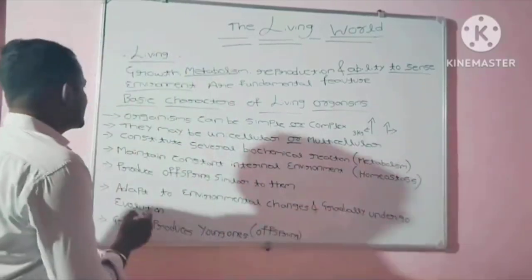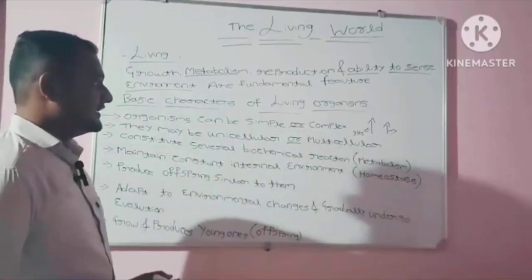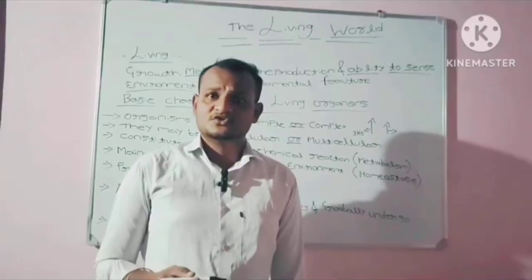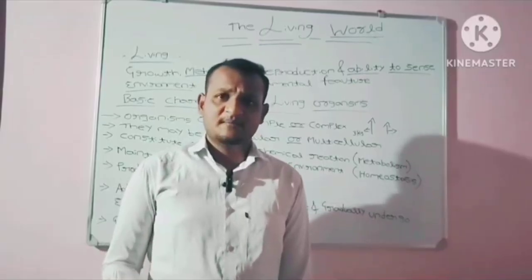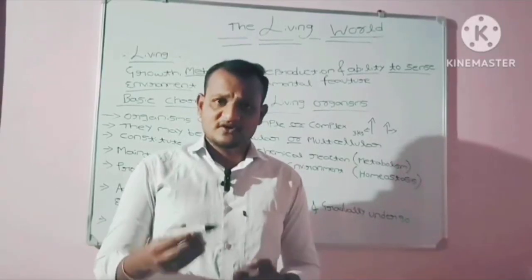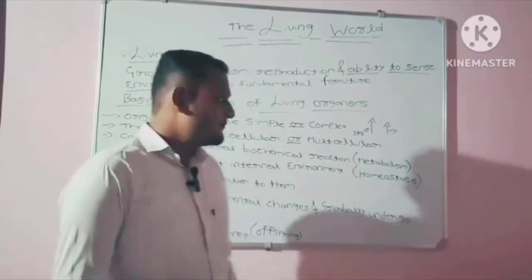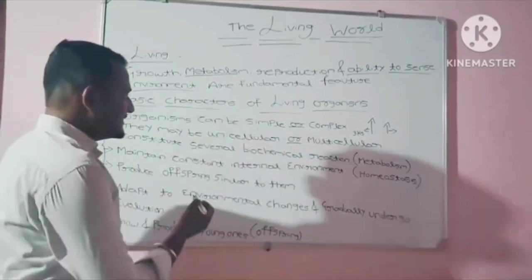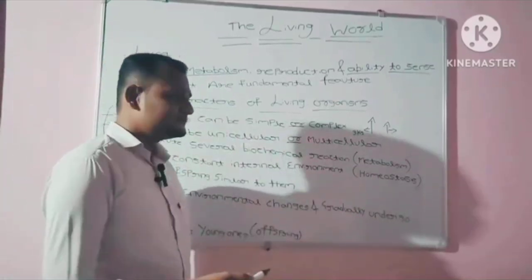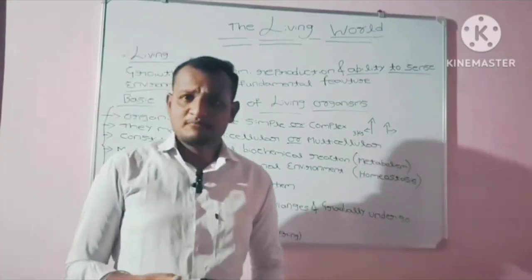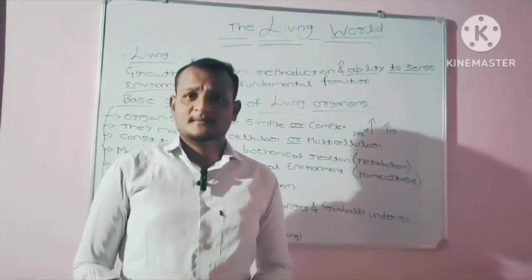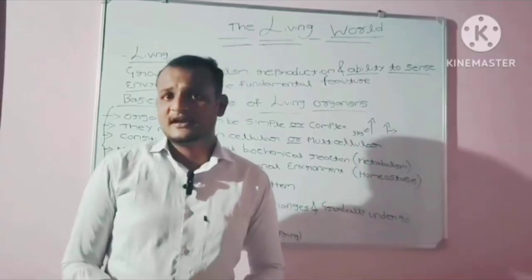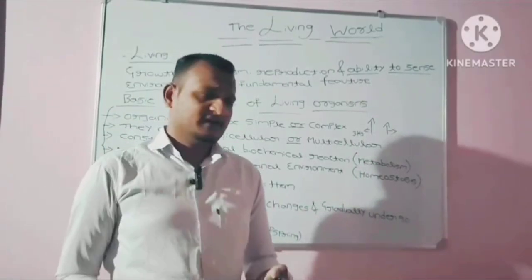Then coming to the concept of the basic characters of living organisms. If you want to identify which one is living and which one is not living, then it should possess the following properties. Organisms can be simple or complex. Depending upon the type of body organization and the morphology, you can identify whether the organism is simple or complex.